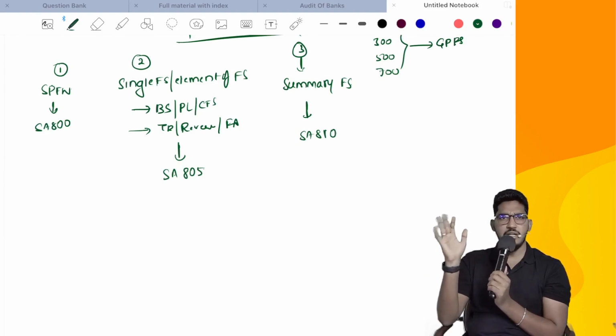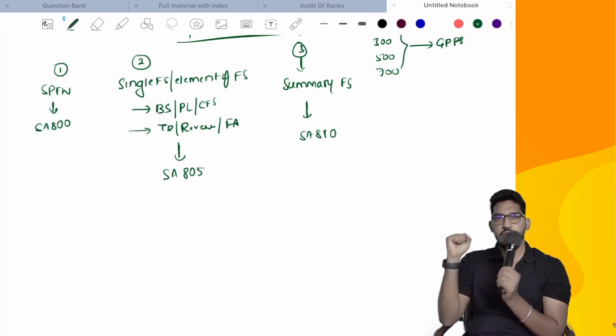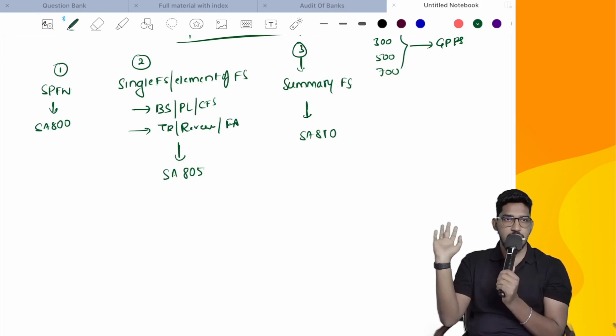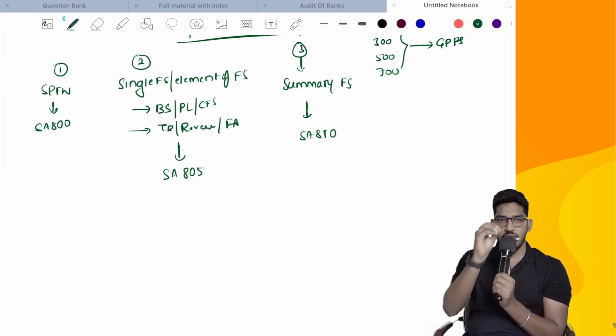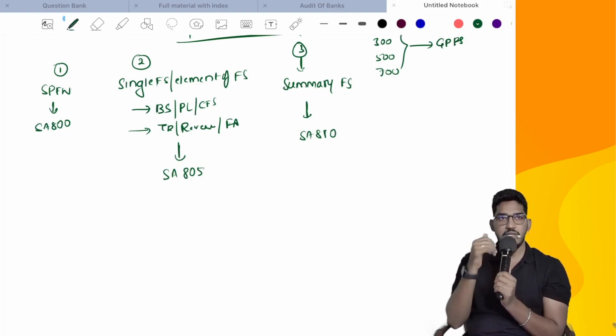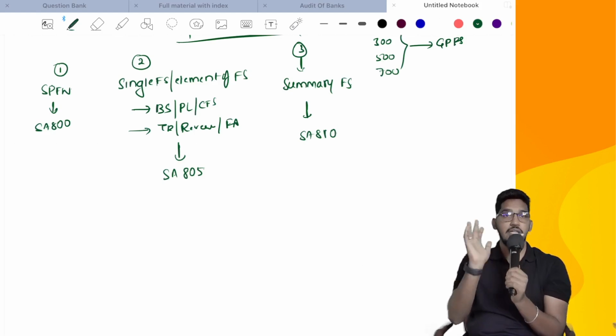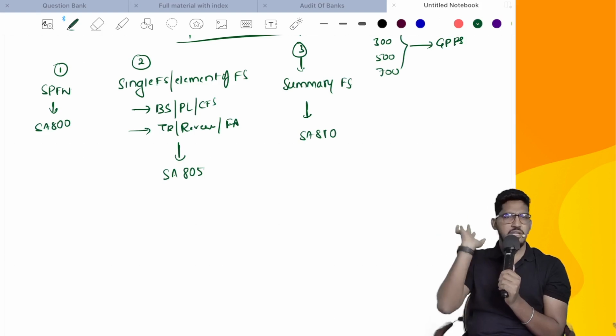Very easy standard. I am telling you, nothing new will be there. Only a few reporting requirements here and there will change. Since we are very solid in our foundational concepts in the standards on audit, this chapter we can complete like anything. Only the reporting part will be difficult. Only reporting thing, not difficult also. Reporting part, we have to learn it anew. Reporting requirements will change. Apart from that, everything will be same.